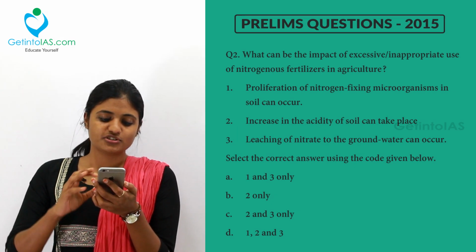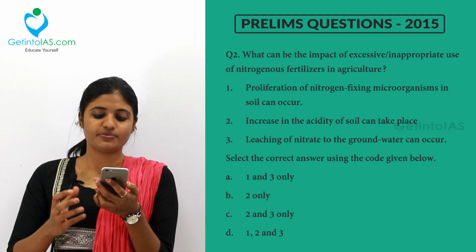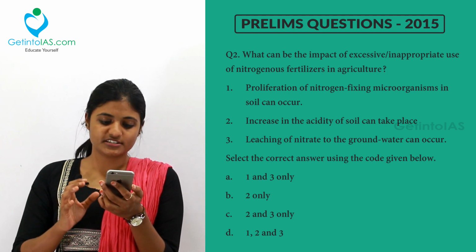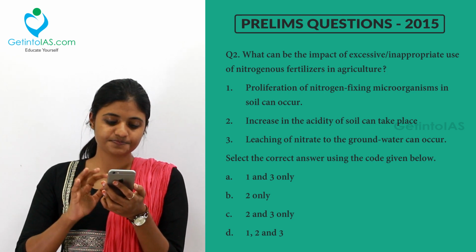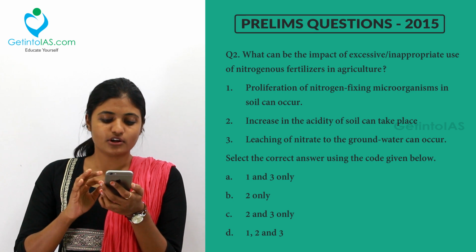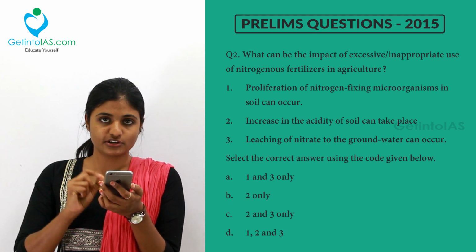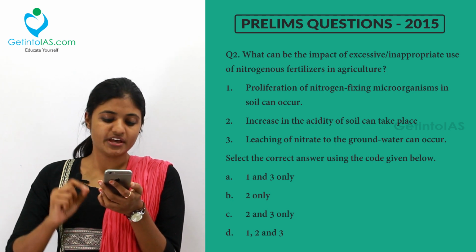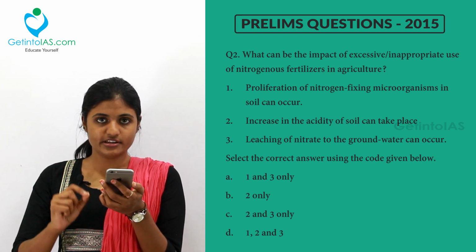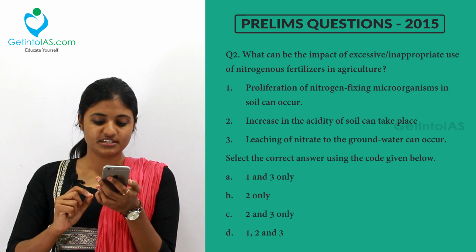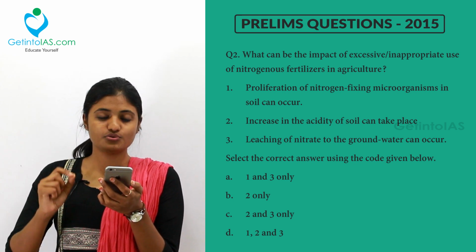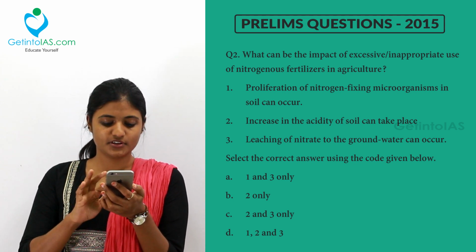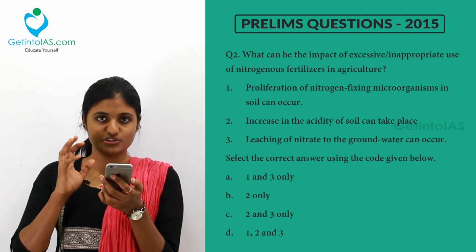Which can be the impact of excessive inappropriate use of nitrogenous fertilizers in agriculture? Option 1 states proliferation of nitrogen fixing microorganisms in soil can occur. Option 2, increase in the acidity of the soil can take place. Option 3, leaching of nitrate to the groundwater can occur. So from the options above, you can choose the answers.